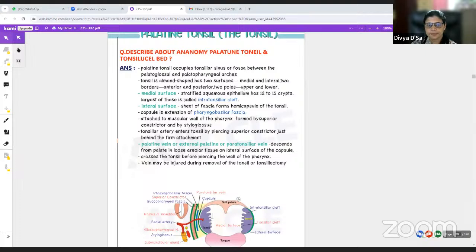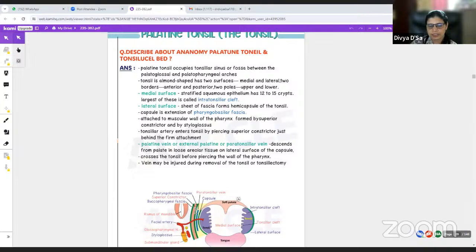Now the medial surface, okay, is lined by stratified squamous epithelium. And if you see here, there are crypts, 12 to 15 crypts. Okay, so the largest crypt is known as the intratonsillar cleft. So the lateral surface here is a sheath of fascia forming a hemicapsule of the tonsil.